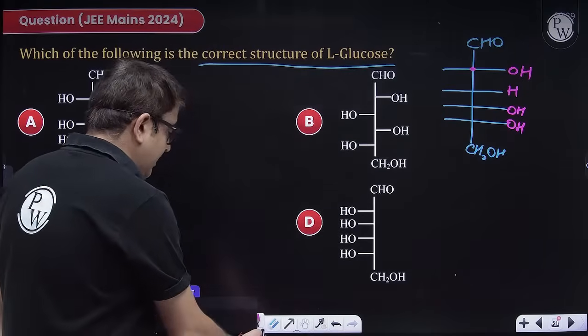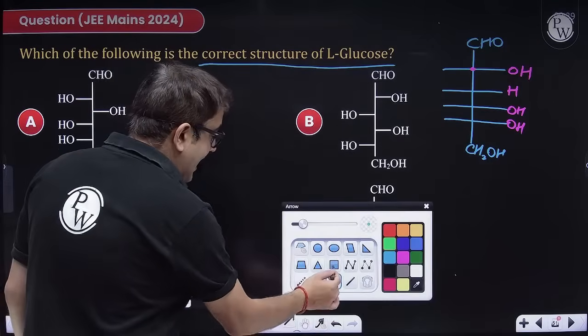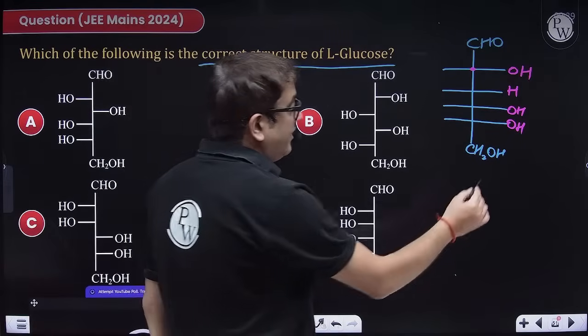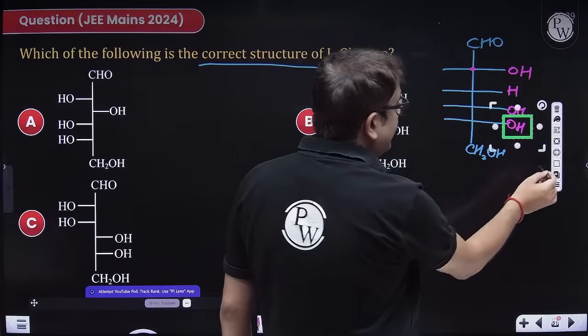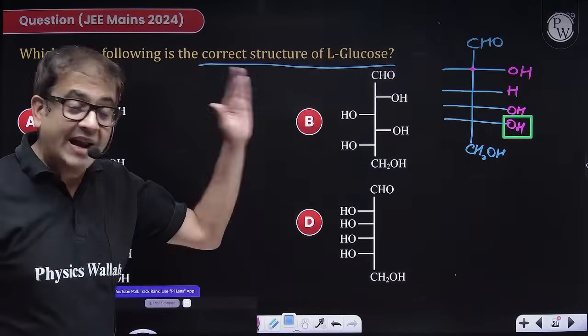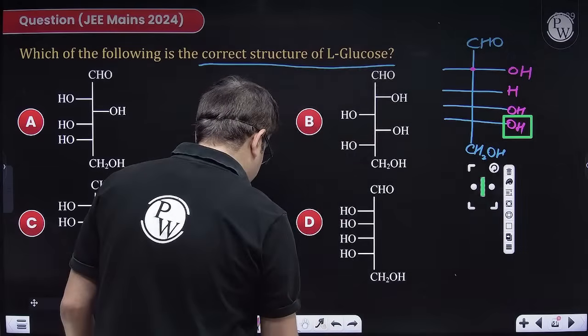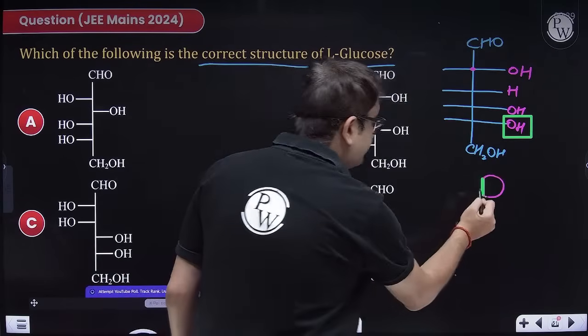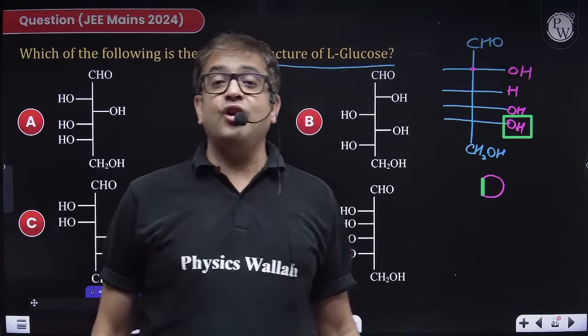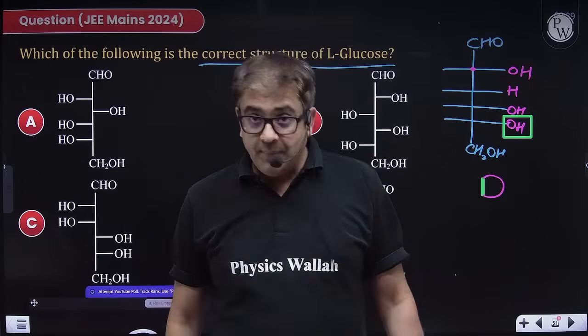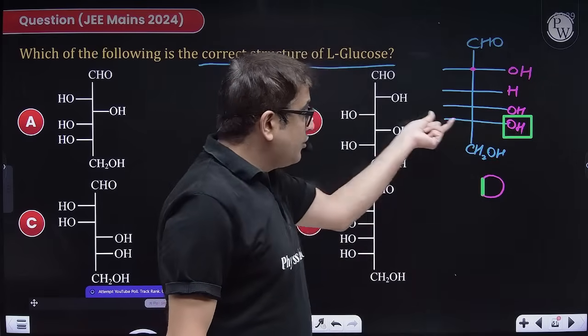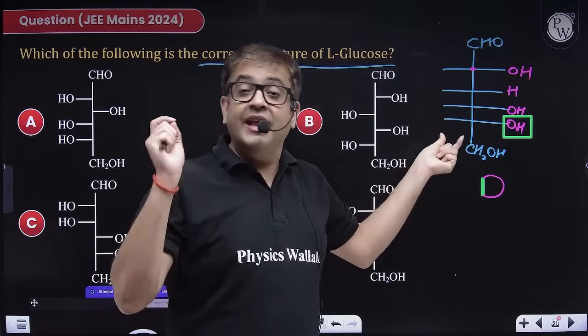And if the last chiral carbon has the horizontally present functional group on the right side, the configuration is called a D configuration. And if this functional group is on the left-hand side, it is called an L configuration.